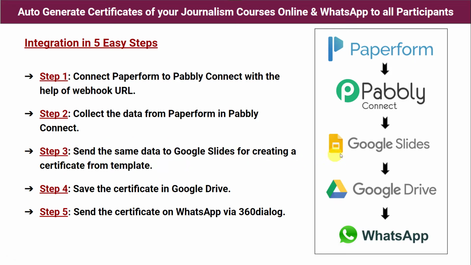So at step 3, whatever data Pabbly Connect has captured from Paperform, the same data will be sent to Google Slides, and by using a template, a certificate will be created automatically. Step 4, save the certificate in Google Drive. So at step 4, the certificate which has been created in Google Slides will be converted and saved.